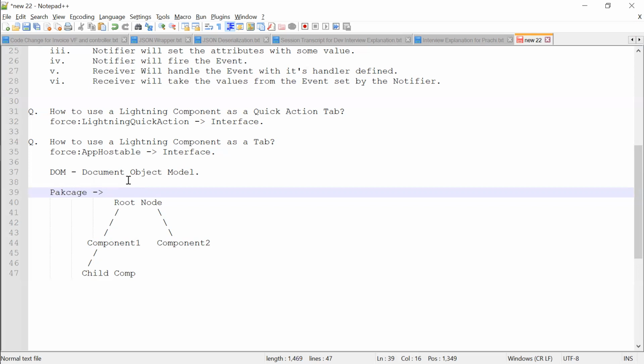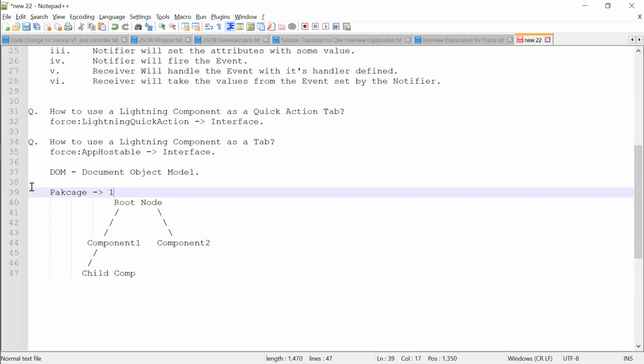Also, this component event and application event only work inside one package. If the two components are present inside one single package, then only component event and application event will work. Otherwise, it will not work.